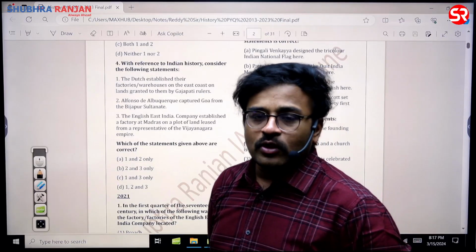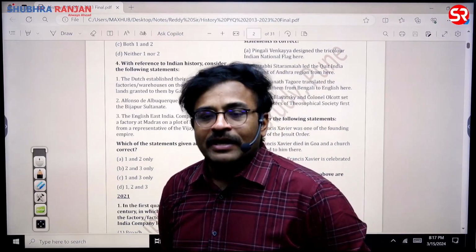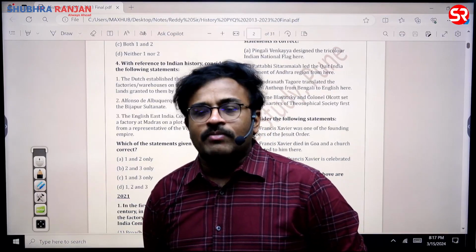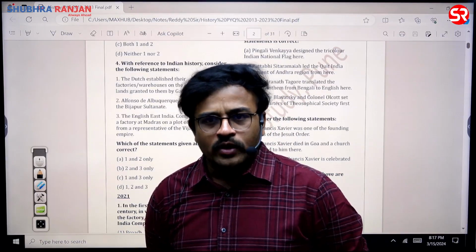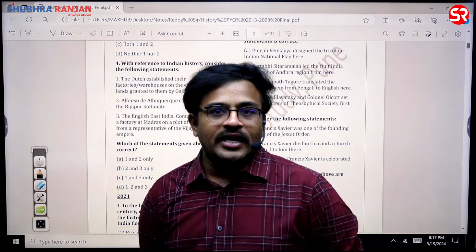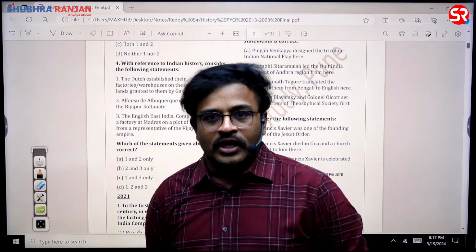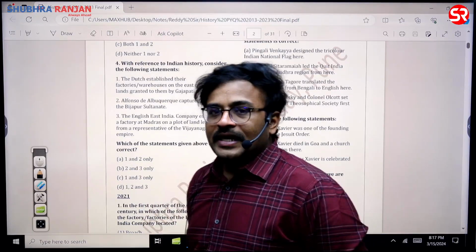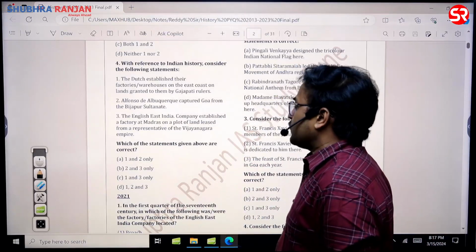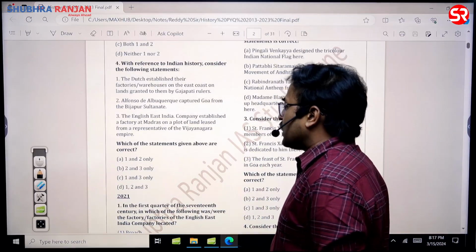In fact, the Gajapati rulers, by the time of the Dutch entry into India, had become a fading force, sir. They were not so important in the history of eastern India by then. So the first statement is wrong. The second and third statements are correct. So the answer for this question is 2 and 3 only, sir.